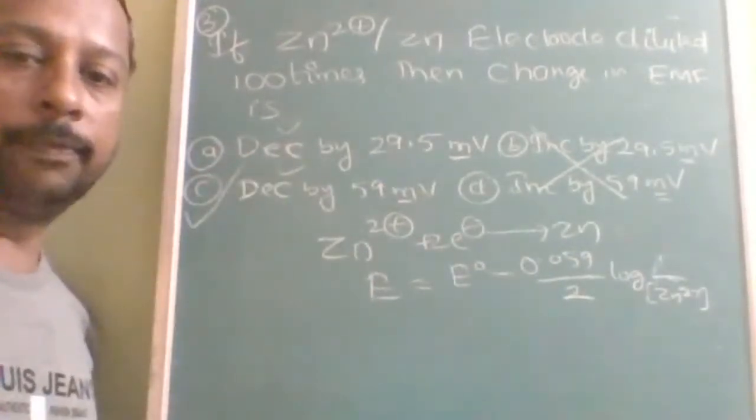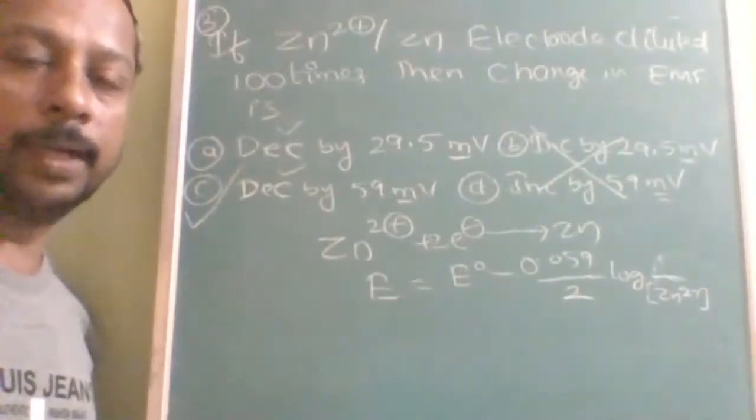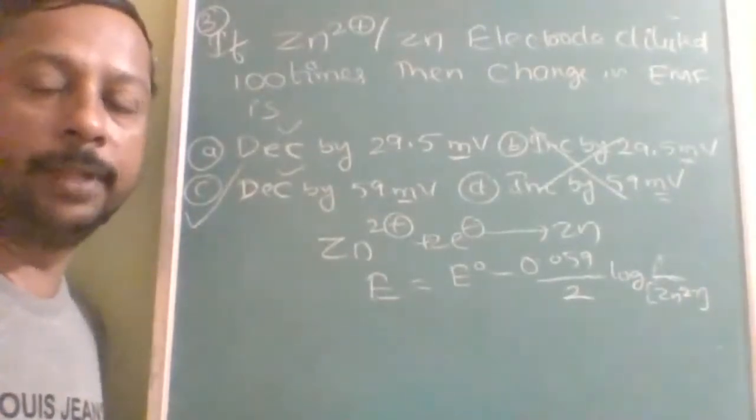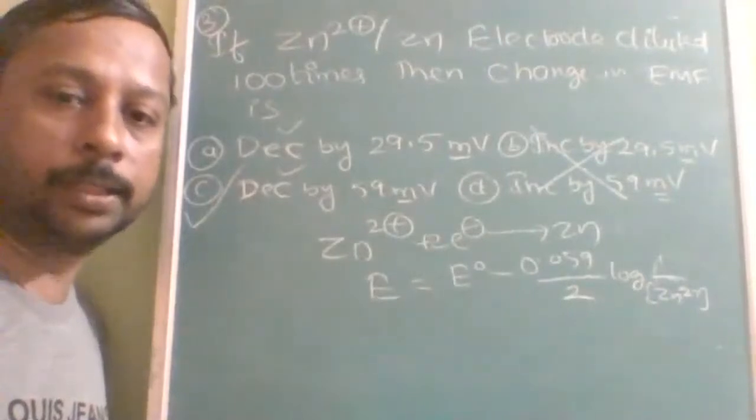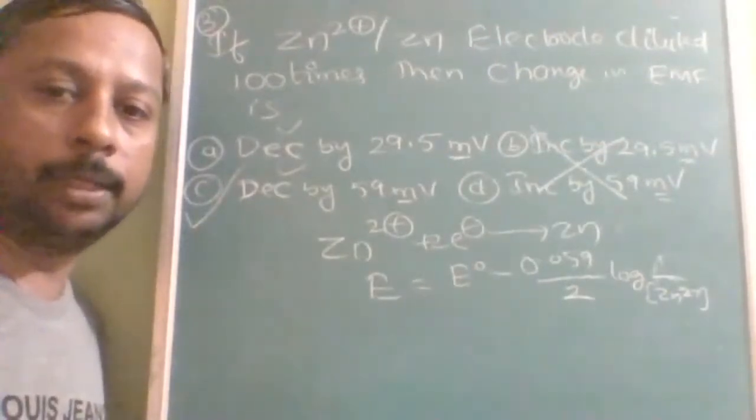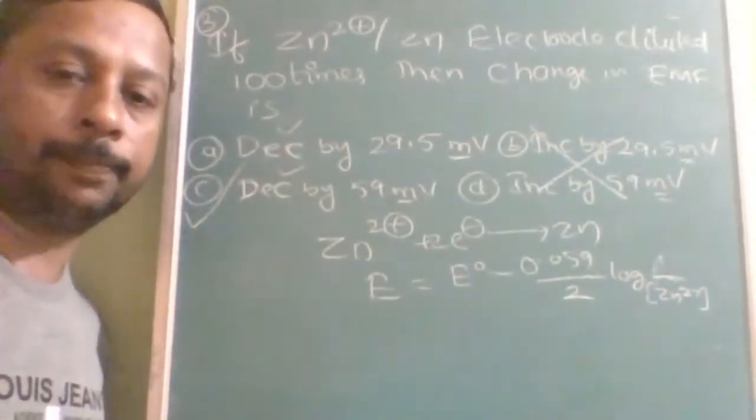Decreases by 59 millivolt. Why decrease? Why only 59, is this understood? Need not do much calculation, because the options are given such.